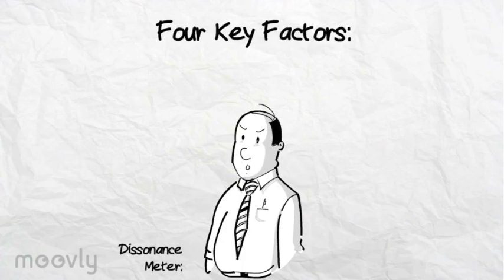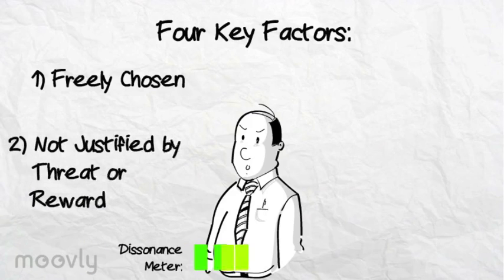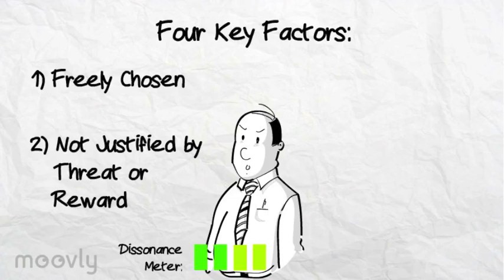First, his support of the Redskins was freely chosen. He isn't from the Washington, D.C. area, but he still chooses to support the team. Second, Jim was not coerced or bribed to like the Redskins or see their name as racist, so there is no strong reward or threat guiding his attitudes.